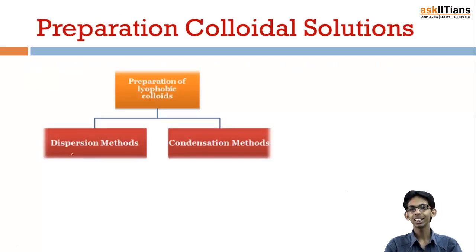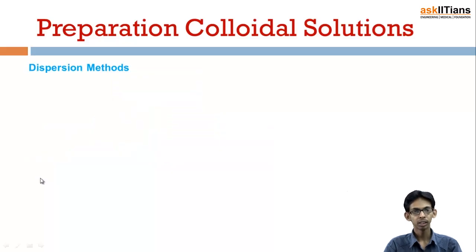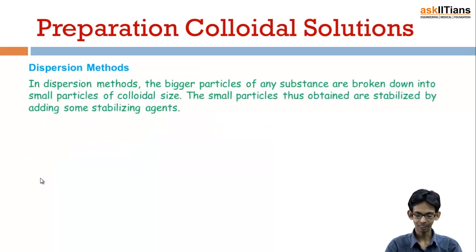Okay. Now, methods of preparation of colloidal solutions. There are two methods of preparation of lyophobic colloids. First is the dispersion method, next is the condensation method. Now, let's have a look at dispersion methods. In dispersion methods, the bigger particles of any substance are broken down into small particles. Dispersion simply refers to the breaking down of particles. So in this method, big particles are broken down into small particles of colloidal size. The smaller particles thus obtained are stabilized by adding some stabilizing agent.